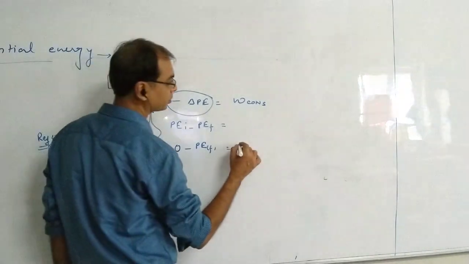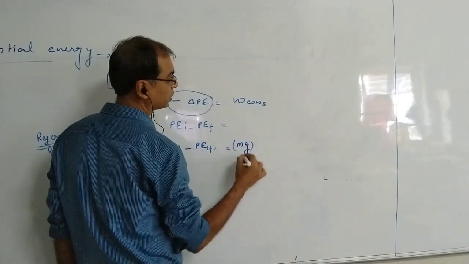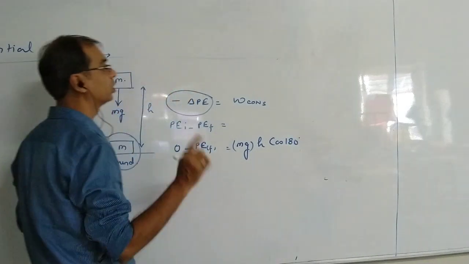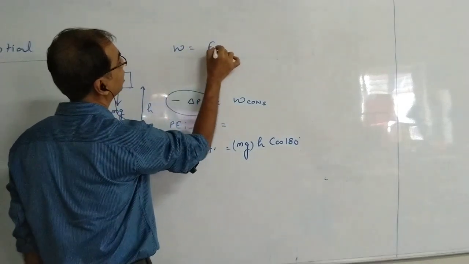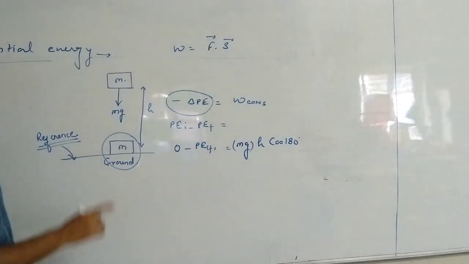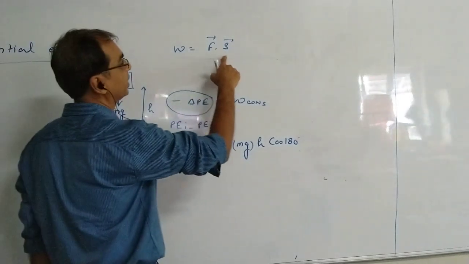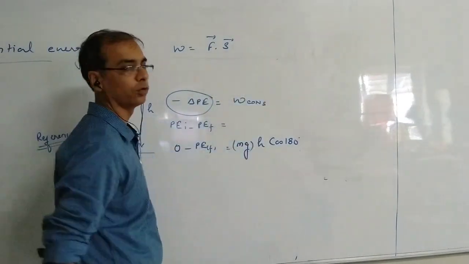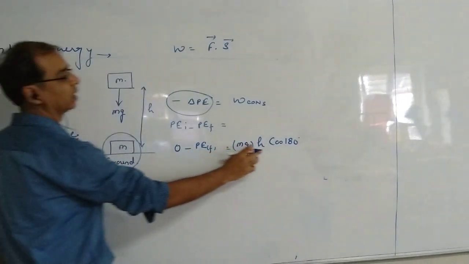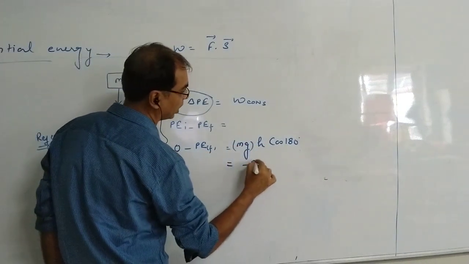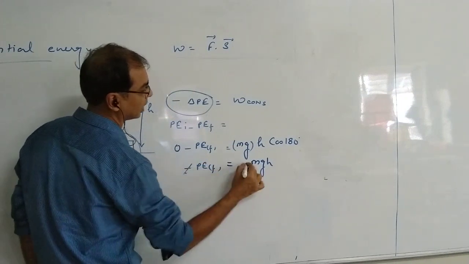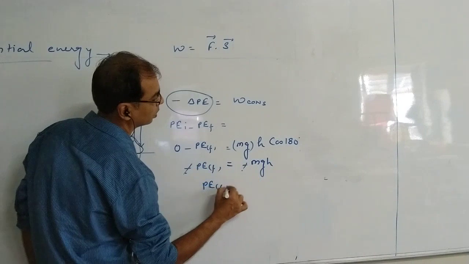So what will we write? mg force, displacement h, and cos 180. Why cos 180? Because work done is the dot product of force and displacement, that's why F s cos theta, where theta is the angle between force and displacement. So here also, mg downwards, h upwards, and the angle between them is 180. So what are we getting? Minus mgh. And here we have minus potential energy final, so the minus signs get cancelled. So potential energy is equal to mgh.